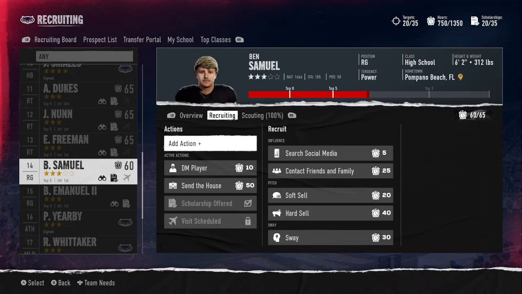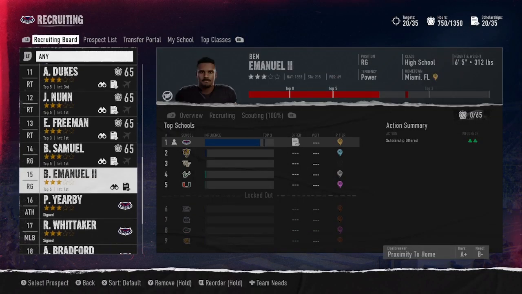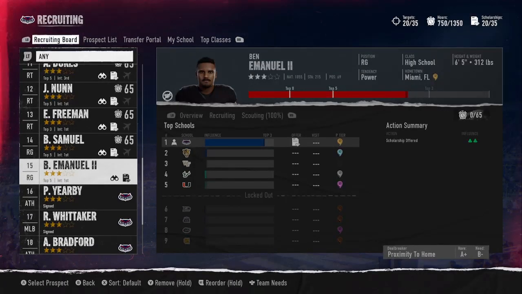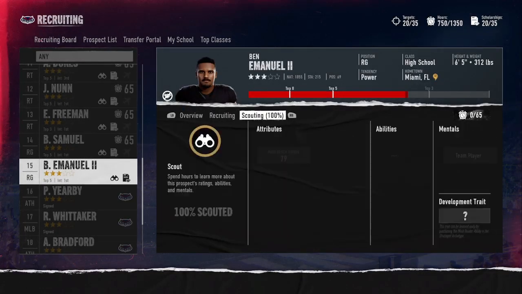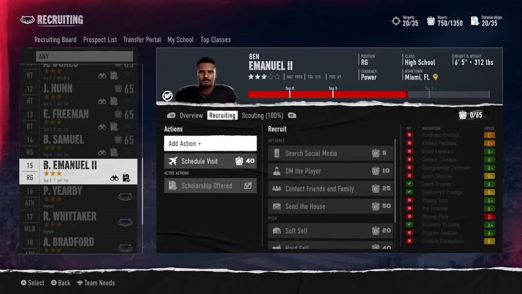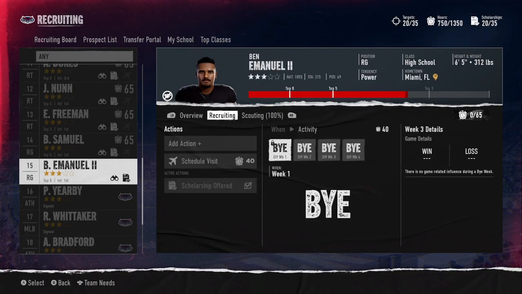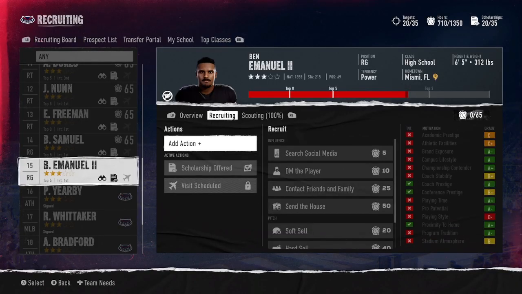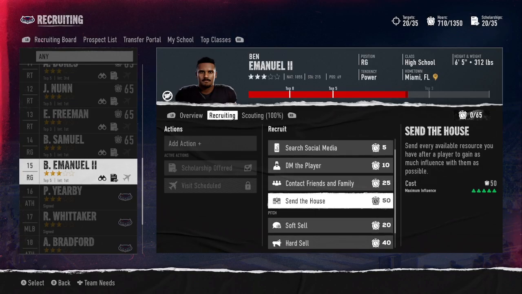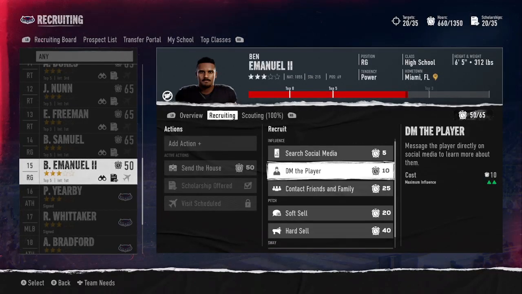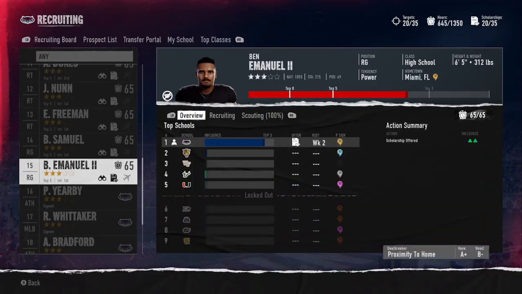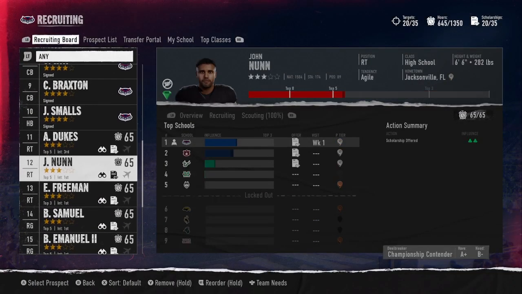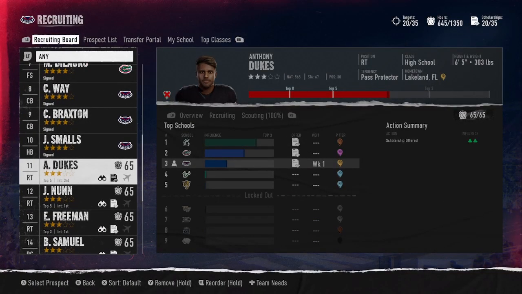Again, it's gonna be watch, rinse, repeat because we don't have any hours allocated to these guys. And again, even here with Benny Manuel too. We're so far ahead, but that's something we want to close the door on. We don't want to give anybody an opportunity to catch up to us in recruiting these prospects. We're going to go with proximity to home on him as well. So send the house, DM the player, search social media, and get out of there. Okay, so we got 645 hours left.